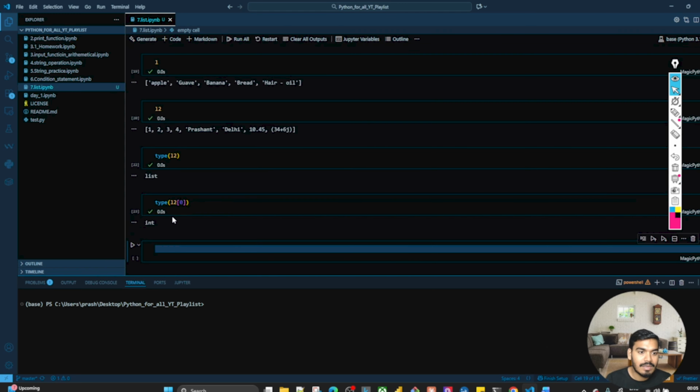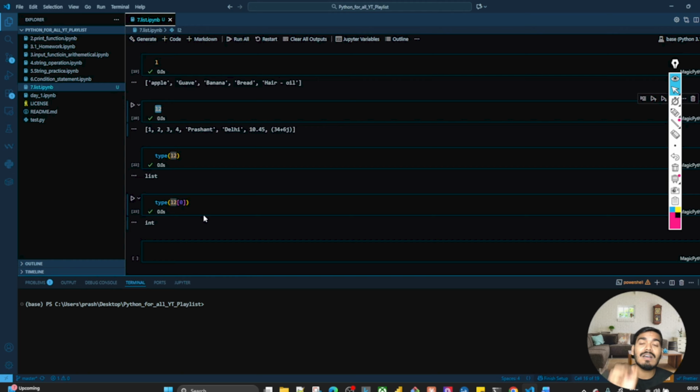It is an integer, right? So what I'm doing over here, this L2 is a list, but at index 0, the value which is 1, the element is 1, that is an integer. L2 is a list, but every element has its own data type. So over here, at 0 index, we have an integer.